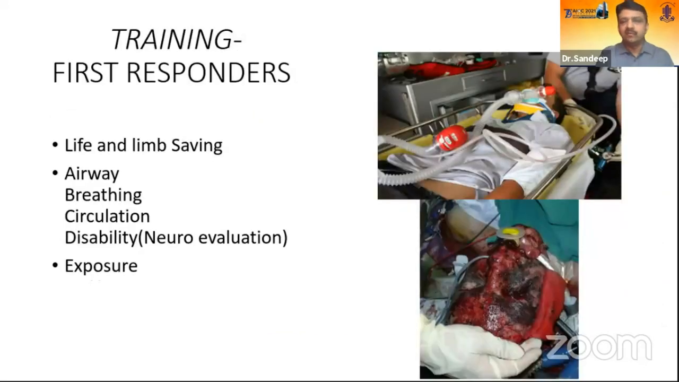The second thing is, whenever we see an eye injury, we jump onto the eye. We should always remember that the first priority is life and limb saving. So these protocols of A, B, C, D, E are most important, and they are ingrained in all our first responders. They are management of airway, breathing, circulation, disability evaluation, and then exposure of the injured area so that you don't miss out injuries. This is again important to ingrain.